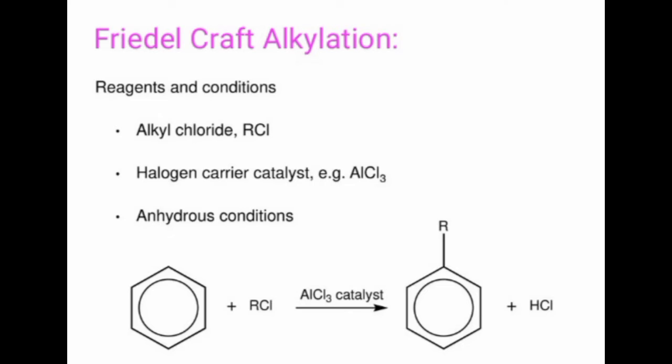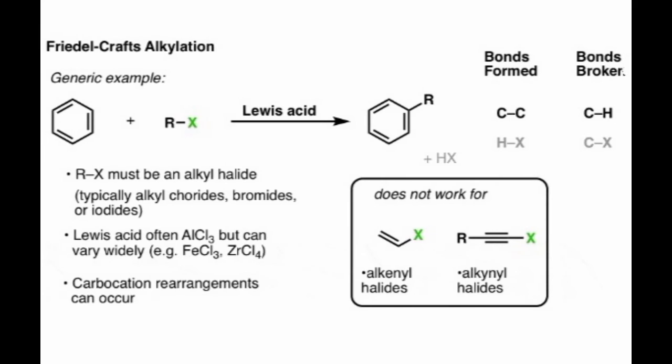During this process, hydrogen is given out from the aromatic ring and this hydrogen with Cl forms HCl as a byproduct. The position of hydrogen is replaced by the alkyl group from the alkyl halide. The alkyl halide used must typically be a chloride, bromide or iodide. Instead of AlCl3, as the Lewis acid we can also use FeCl3 or ZnCl2.